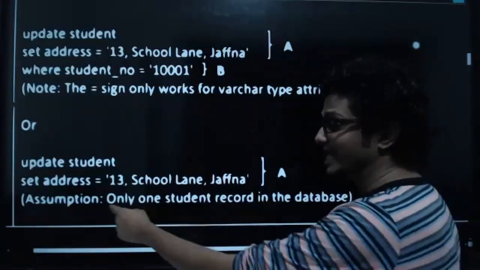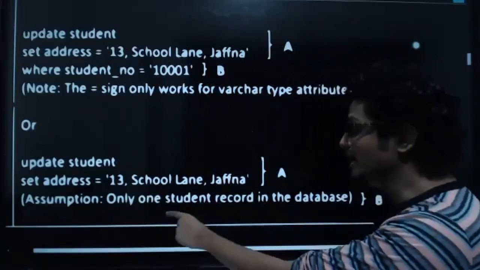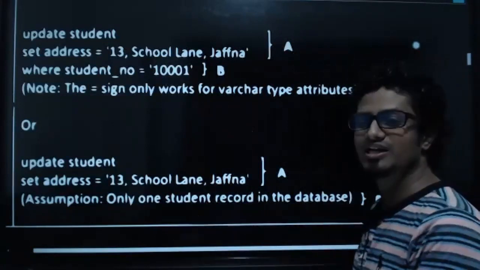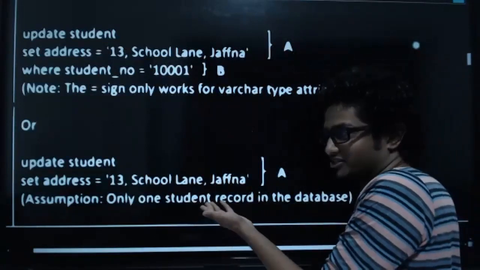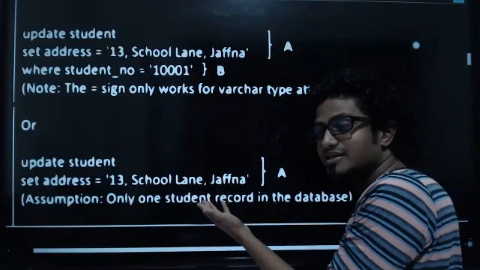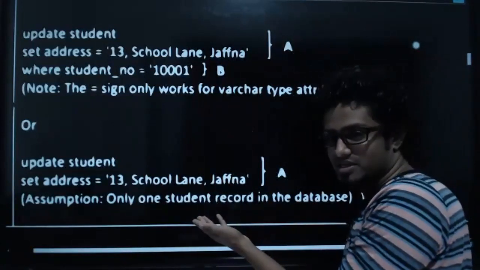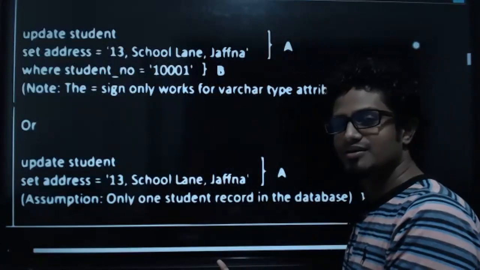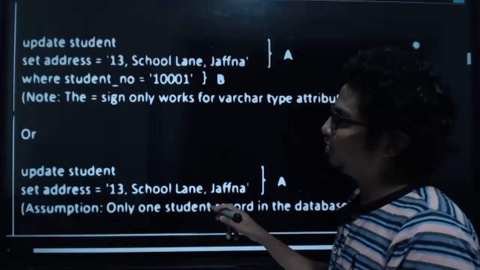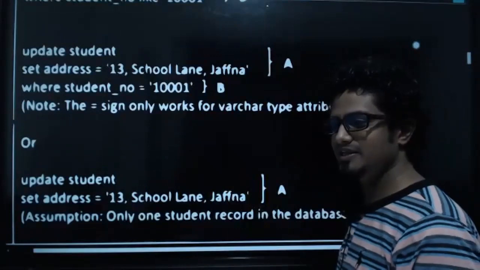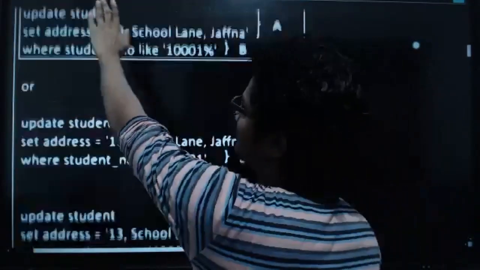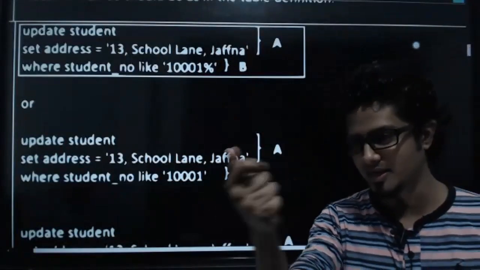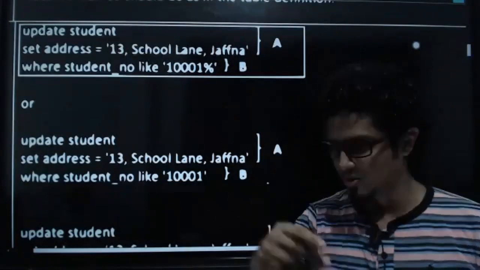Definitely, yes. So they have made an assumption here. What is that? Only one student record in the database is available. They have assumed that. That's a very bad assumption, right? Since we have just inserted only one record, maybe previously some records have been inserted. So can all of you understand up to this extent, kids? I will get back to the percentage sign and explain it. If you want to make any notes, quickly make them. I'll give you a few seconds.